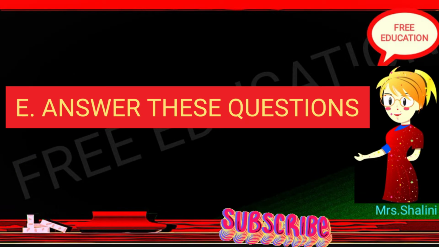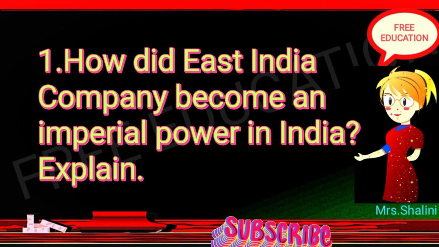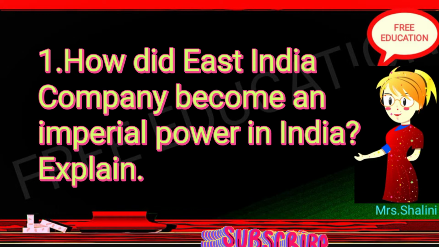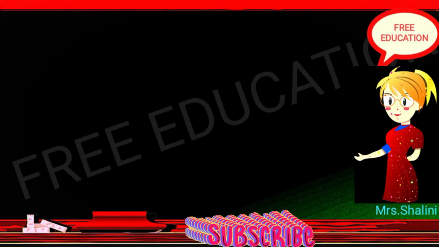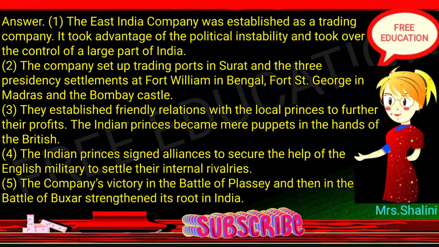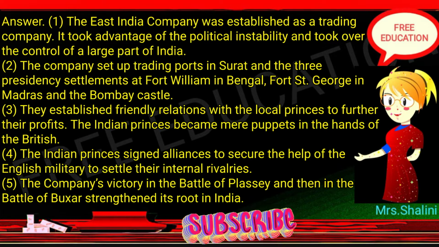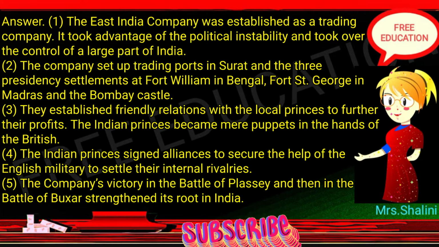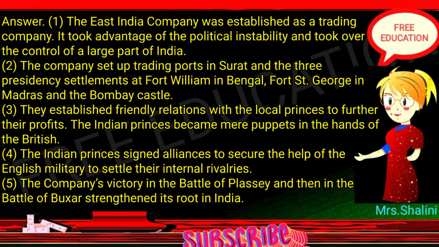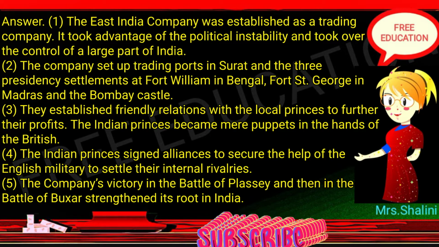Answer these questions. 1. How did the East India Company become an imperial power in India? Explain. Answer 1. The East India Company was established as a trading company. It took advantage of the political instability and took over the control of a large part of India.